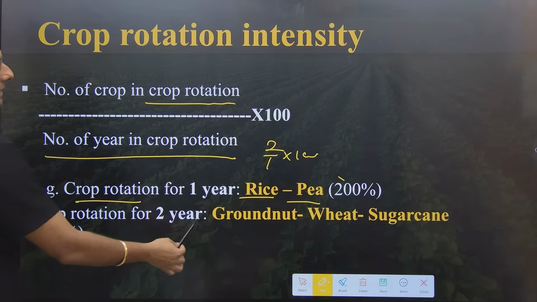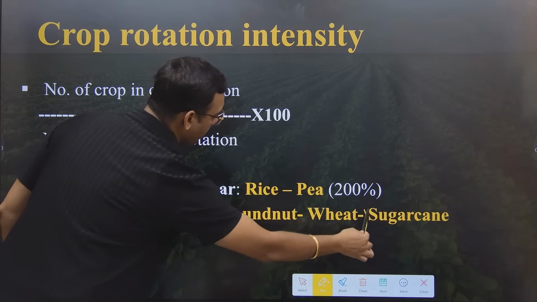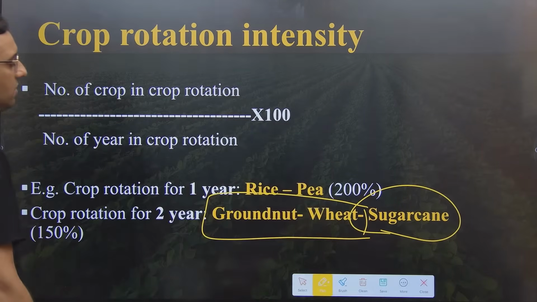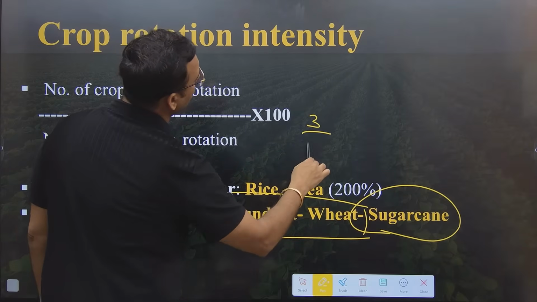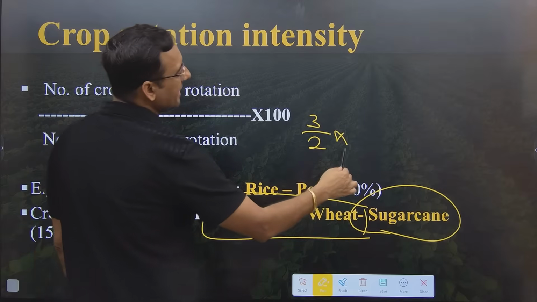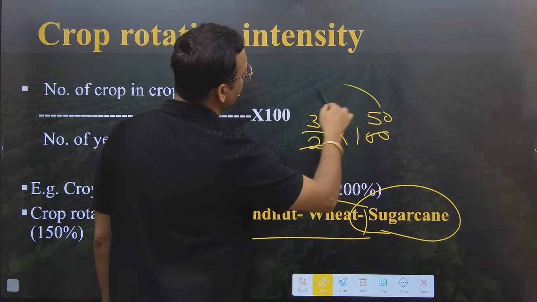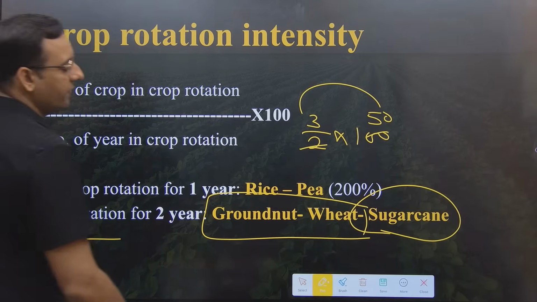But the next crop rotation is groundnut, wheat and sugarcane. Now groundnut and wheat take 1 year, and sugarcane will take another year. So you have 3 crops, but it will take 2 years. So number of crops is 3, number of years taken in the crop rotation is 2, into 100. So what will be the answer? 50 into 3, it will be 150%. So in this scenario it will be 150%.